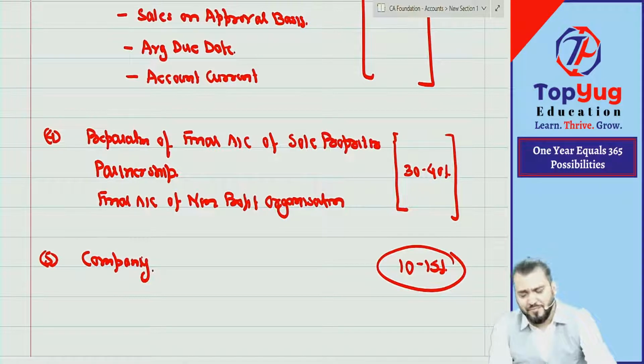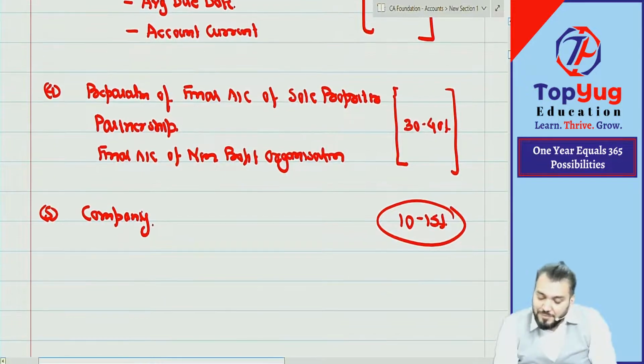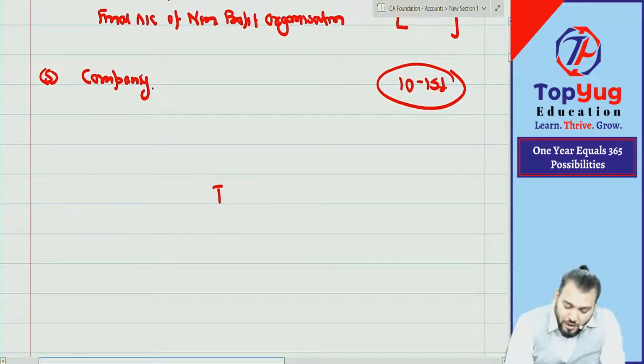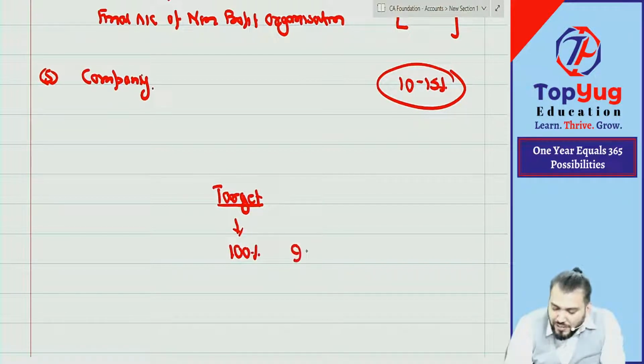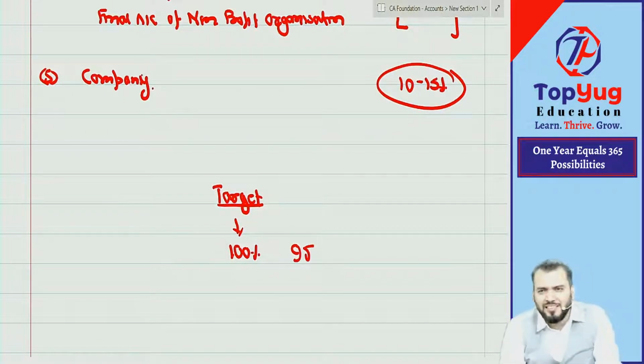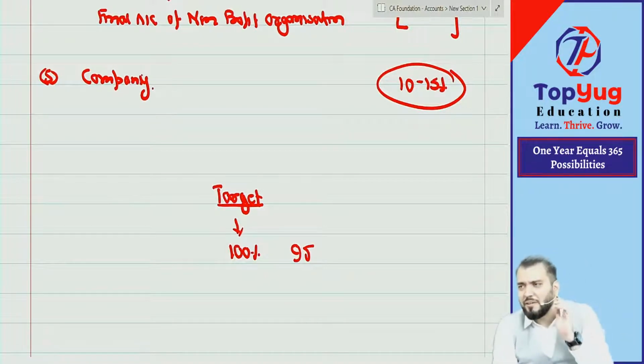After understanding the syllabus, the target is already given. Target is fixed. So what is our target? 50%? 60, 70, 80, 90, 100? You can write down your own target. I scored in my CA Foundation, I think, around 95. I forgot, 95, 94, 93. Somewhere around 95 I scored. So you need to beat me.